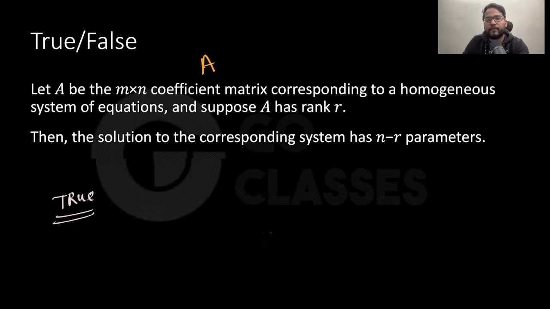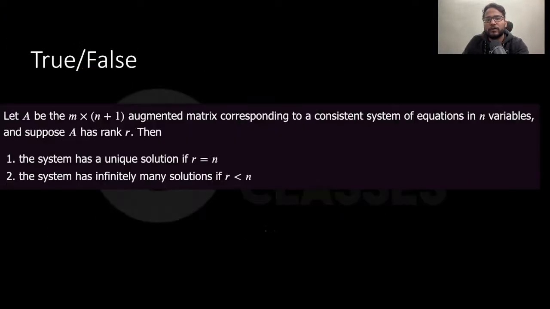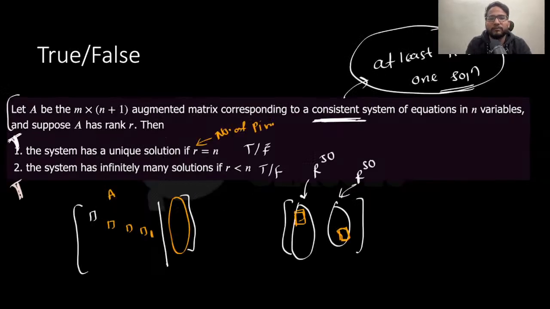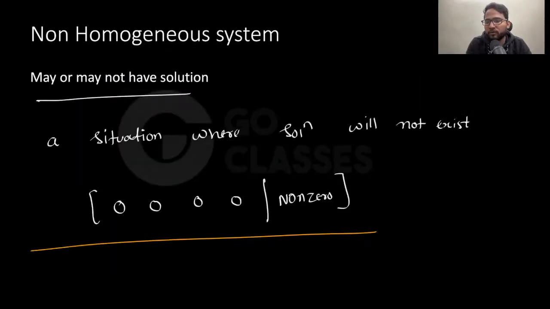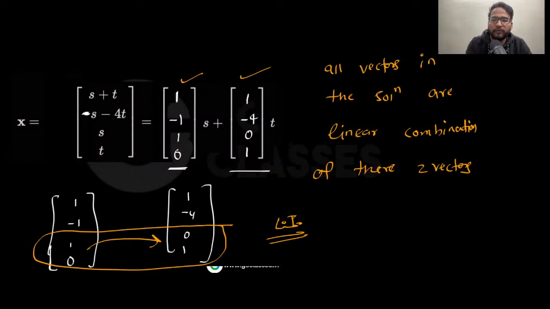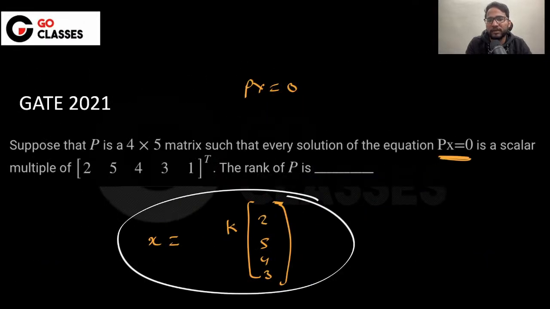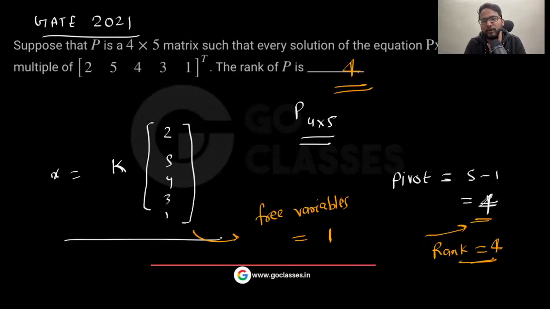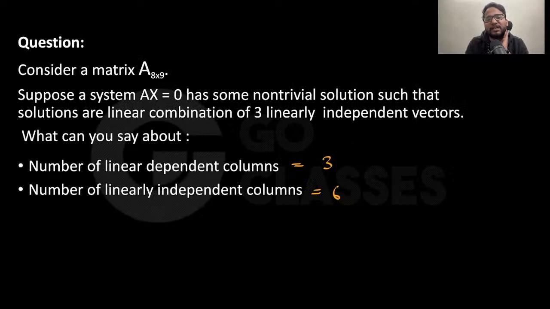Now, let's solve the next question. Maybe before that, I can tell you something about the non-homogeneous case, and then I will solve a mix of non-homogeneous and homogeneous questions. Before that, let me ask in summary whether these kinds of questions are clear to everyone. They say solutions are represented like this, with the number of free variables and the pivot variables. I hope that's very clear.